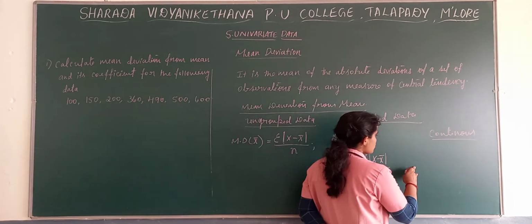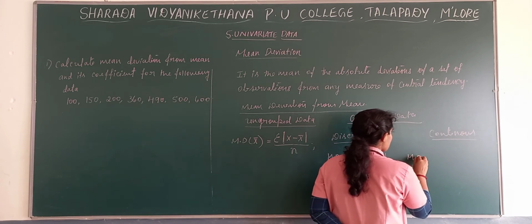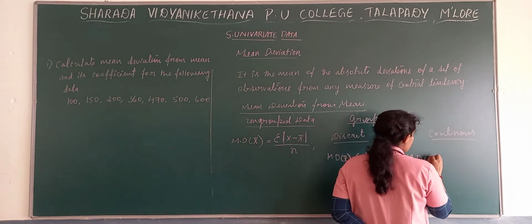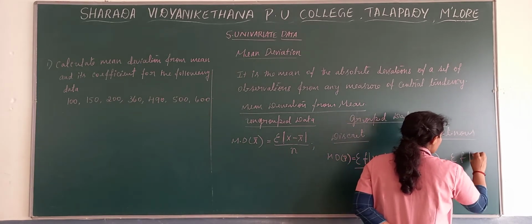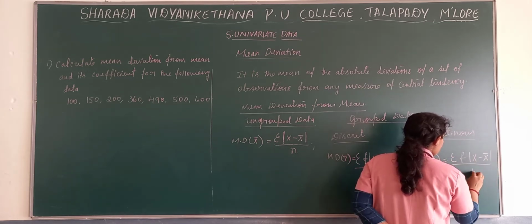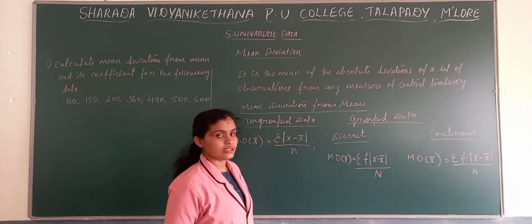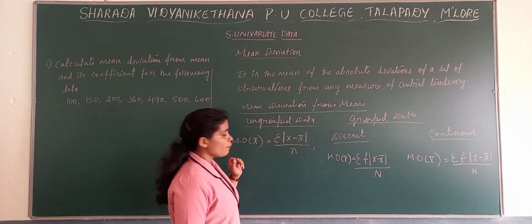Then the next one, mean deviation from median, has the same formula, sigma f into modulus x minus m divided by N. Here also we take the capital N. Now this is about mean deviation from median.